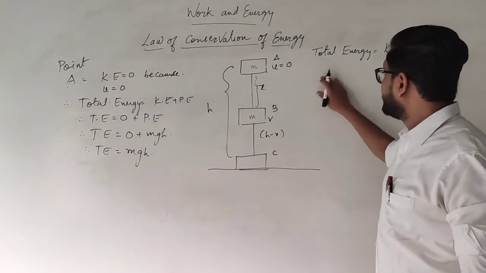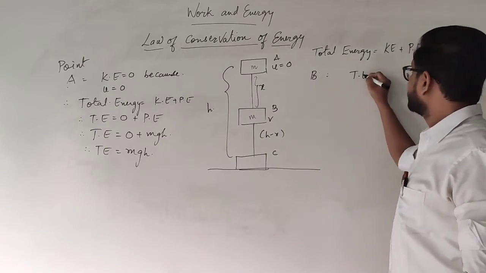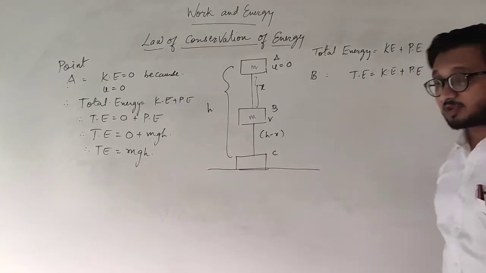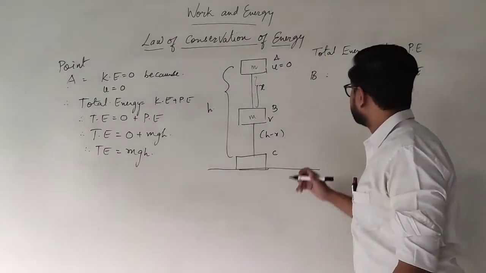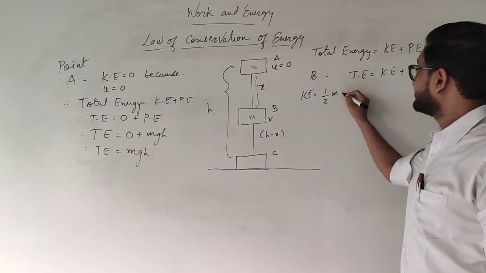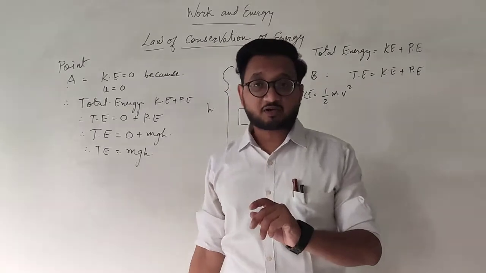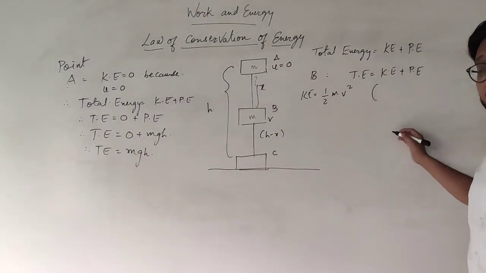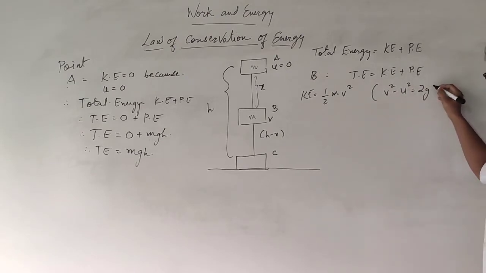So at point B, we can write that total energy is equal to kinetic plus potential. Okay? For kinetic energy, we will require velocity. That is, kinetic energy is equal to half mv square. And for velocity, we have the formula, if you remember, v square minus u square equals 2gh.